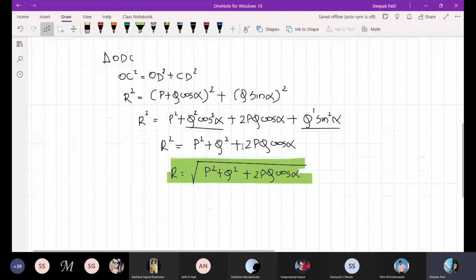And you can just do some simple mathematics to get the value of the resultant R in terms of P, Q and alpha. And what is alpha? Alpha is the angle made by the two forces, that is, the angle between the two forces. So if you know P and Q forces and the angle between them, you can easily find the resultant of that.